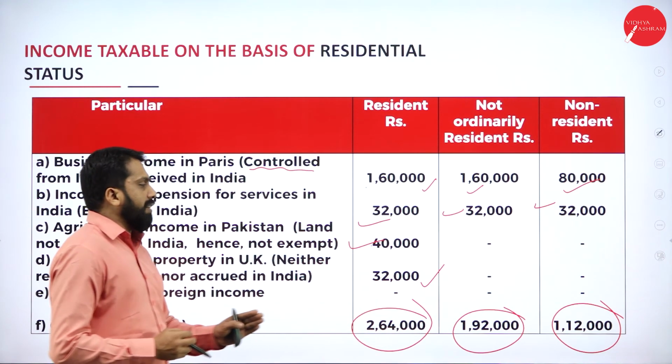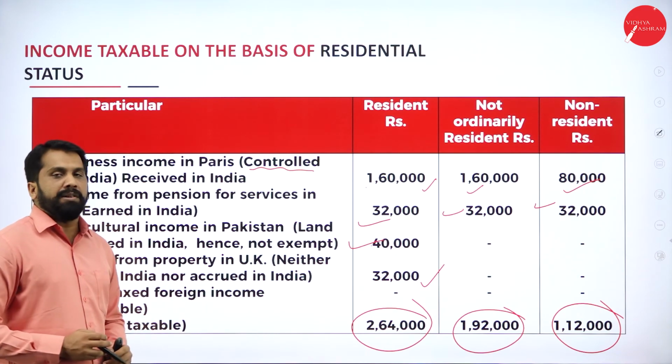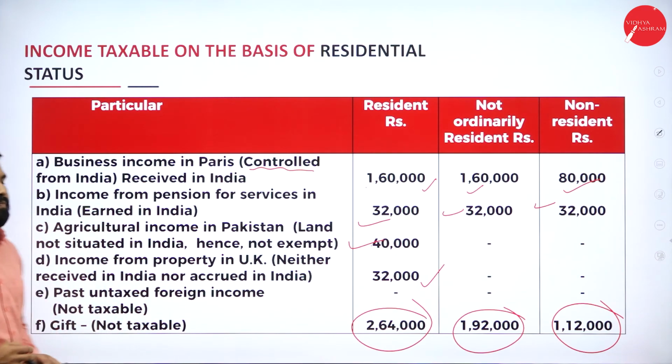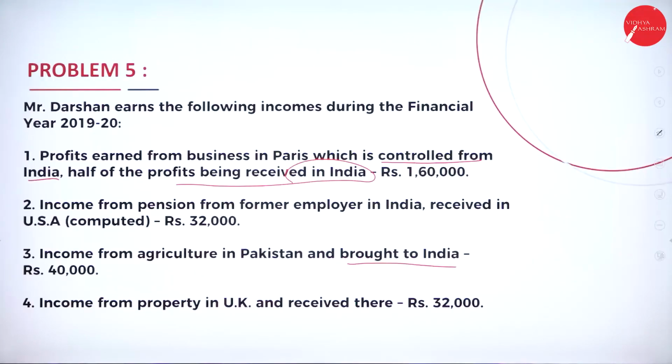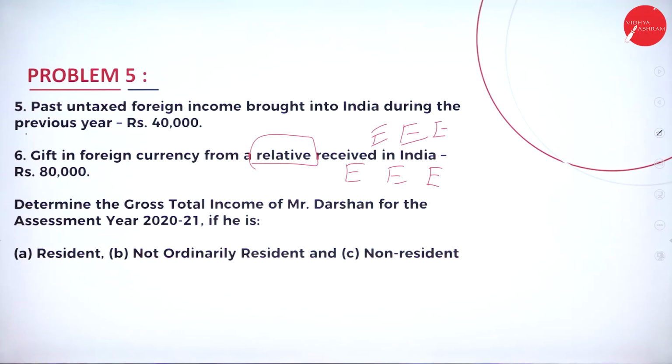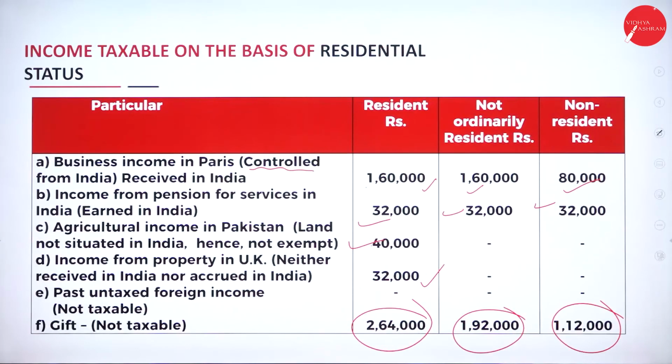I'll show you the final question with the solution. You can take a screenshot. This will be the first part of your question. The second part is the solution for this particular problem.